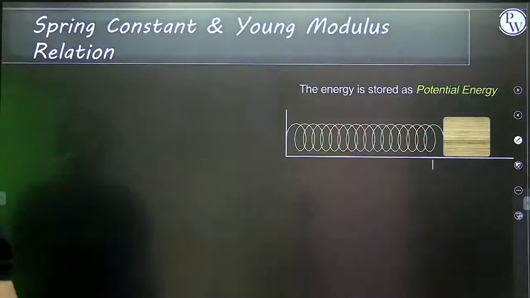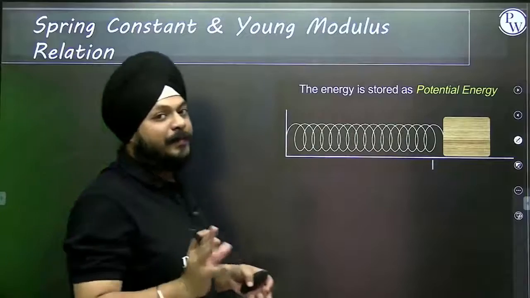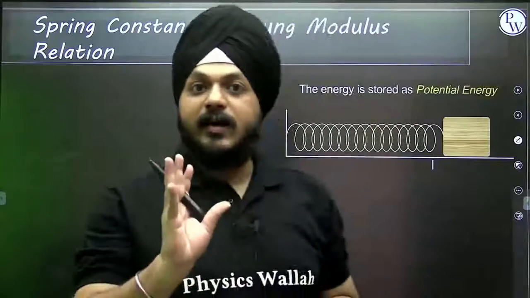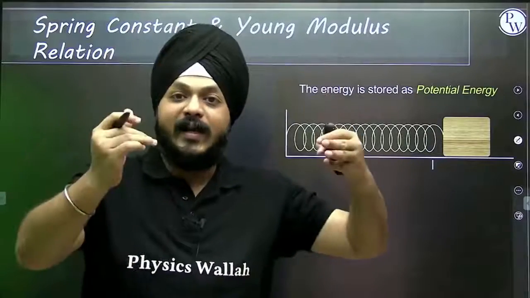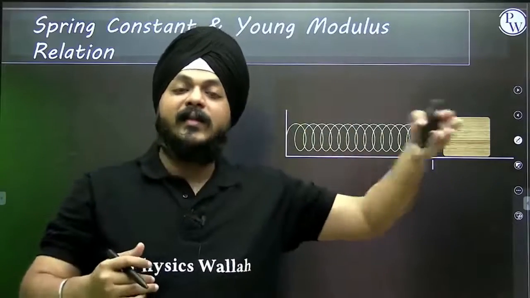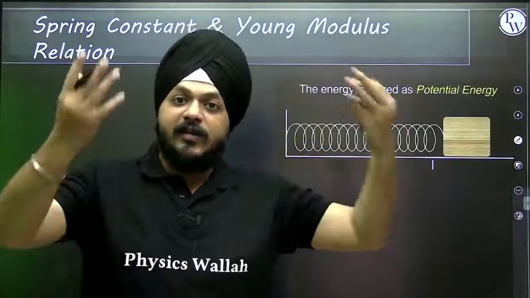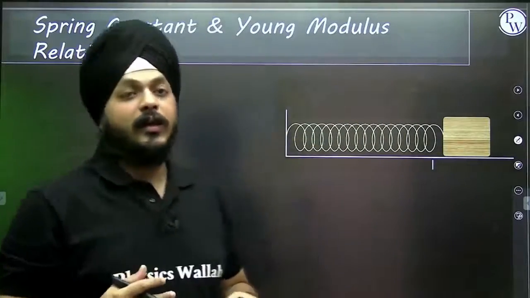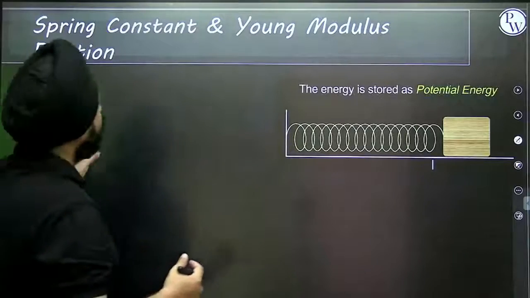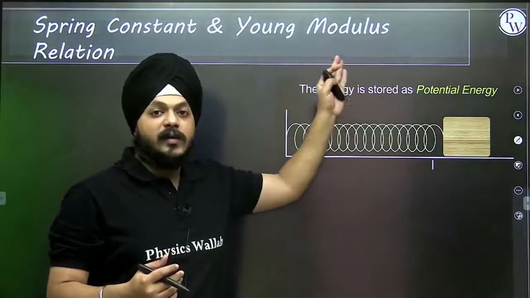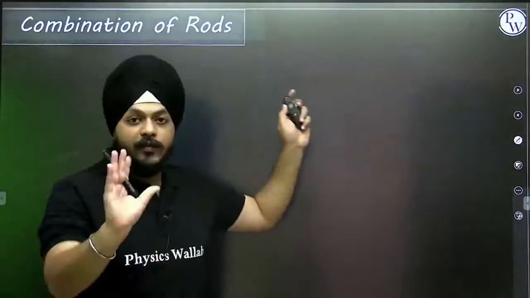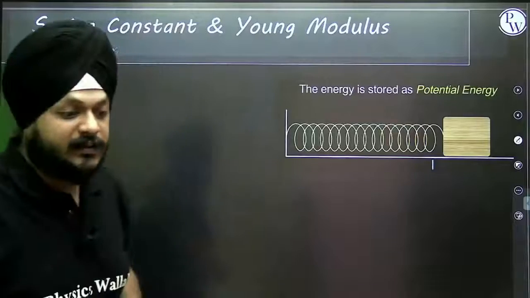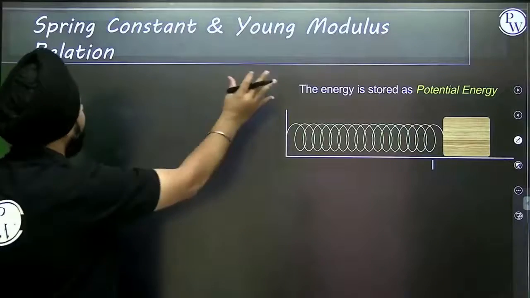Now there is a relation between the spring constant and the Young's modulus, and that will help us understand the concepts: when the springs are connected in series, how to determine the equivalent K, and when the springs are connected in parallel, how to determine the value of K. First of all, we are going to see the actual relation between the spring constant and the Young's modulus, and then we are going to see some cases of combinations of rods when they are considered as springs.